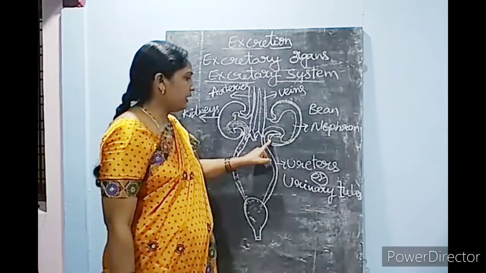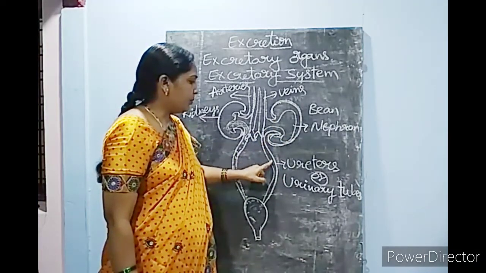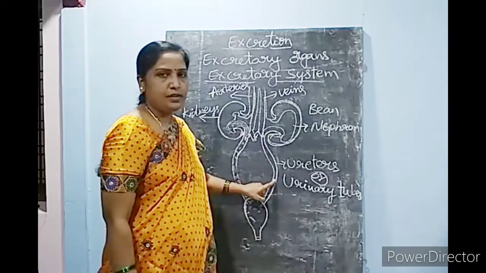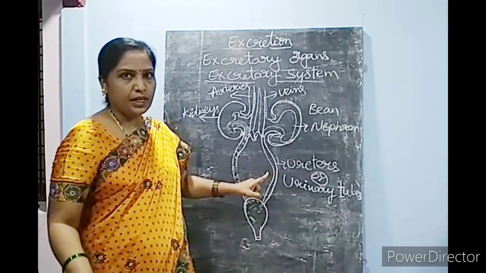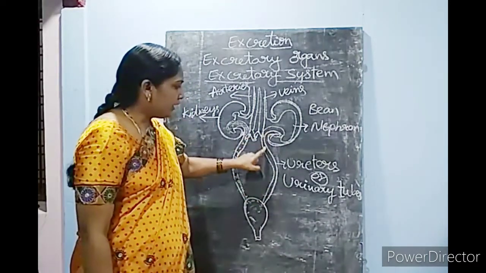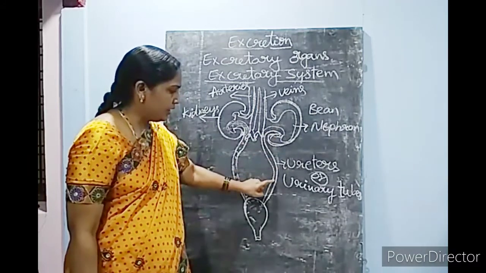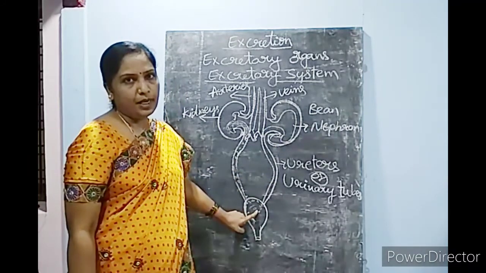Ureters carry the waste product, urine. It consists of urea and uric acid, which is transported from the kidneys to the urinary bladder.